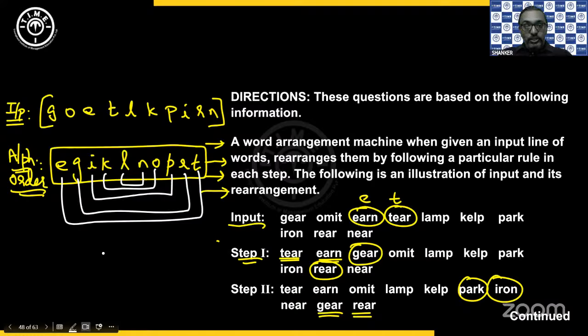So once you get this, it becomes easy to understand. Even though nothing makes sense, you have to find something out of it, because you need to start looking into what information you have. The only information I have is that the same words are repeated in all the steps. So it will only make sense if you write them in some order. If you write them in alphabetical order, you'll start getting some ideas as to how they are picked. Correct? Okay. So that's what we need to do here.